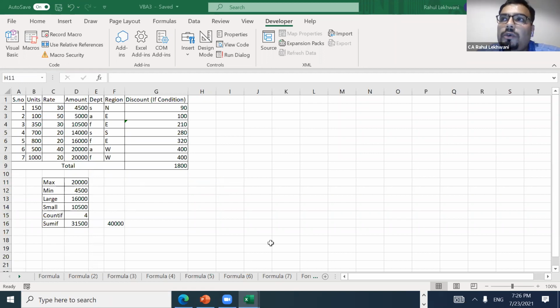Whatever formula you use in Excel, the same you can use in VBA, right? So this helps you to actually save a lot of time. So many formulas are there, many copy paste formulas, many IF functions, many VLOOKUP, many SUMIF, all you can use through VBA. That's why it is a very unique feature in Excel.